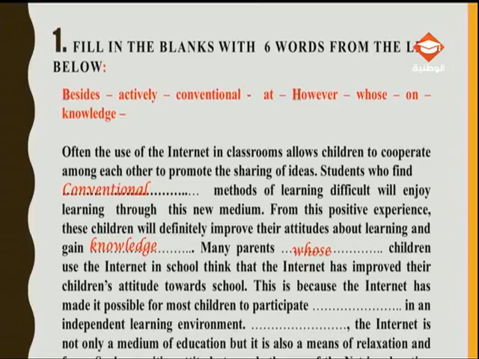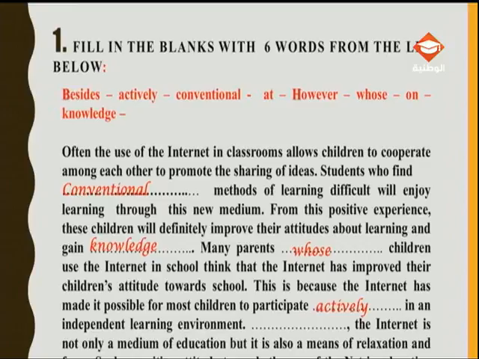This is because the internet has made it possible for most children to participate in an independent learning environment. To participate in. Is my sentence correct? Yes. So what do I need? I just need to emphasize the verb participate. How do they participate? They actively participate. I need an adverb.